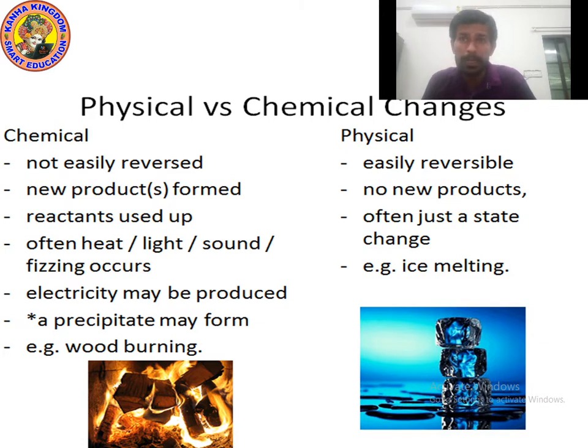Physical changes are reversible, but chemical changes are not reversible. They are irreversible. For example, burning of wood. When you burn the wood, it converts into ash. But can you convert the ash into wood? No, it's not possible. Next point is new product formed. Yes, whenever chemical changes happen, a new product is formed. Suppose you burn any paper, then it will convert into ash. So the new thing we got is ash. But in physical changes, no new product is formed. Ice changes into water, water changes into water vapor, again water vapor changes into water, water changes into ice. It is still water. So nothing has changed.